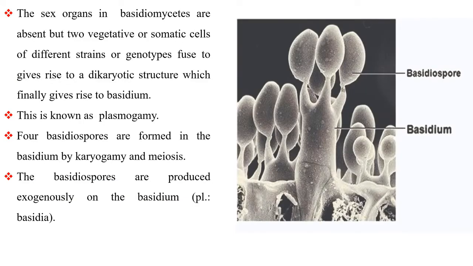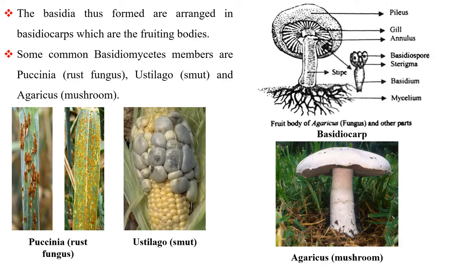The sex organs in Basidiomycetes are absent, but two vegetative or somatic cells of different strains or genotypes fuse to give rise to a dikaryotic structure which finally gives rise to the basidium. This is known as plasmogamy. Four basidiospores are formed in the basidium by karyogamy and meiosis. The basidiospores are produced exogenously on the basidium. The basidia thus formed are arranged in basidiocarps, which are the fruiting bodies. Some common Basidiomycete members are Puccinia, the rust fungus, Ustilago, smut, and Agaricus, mushroom.